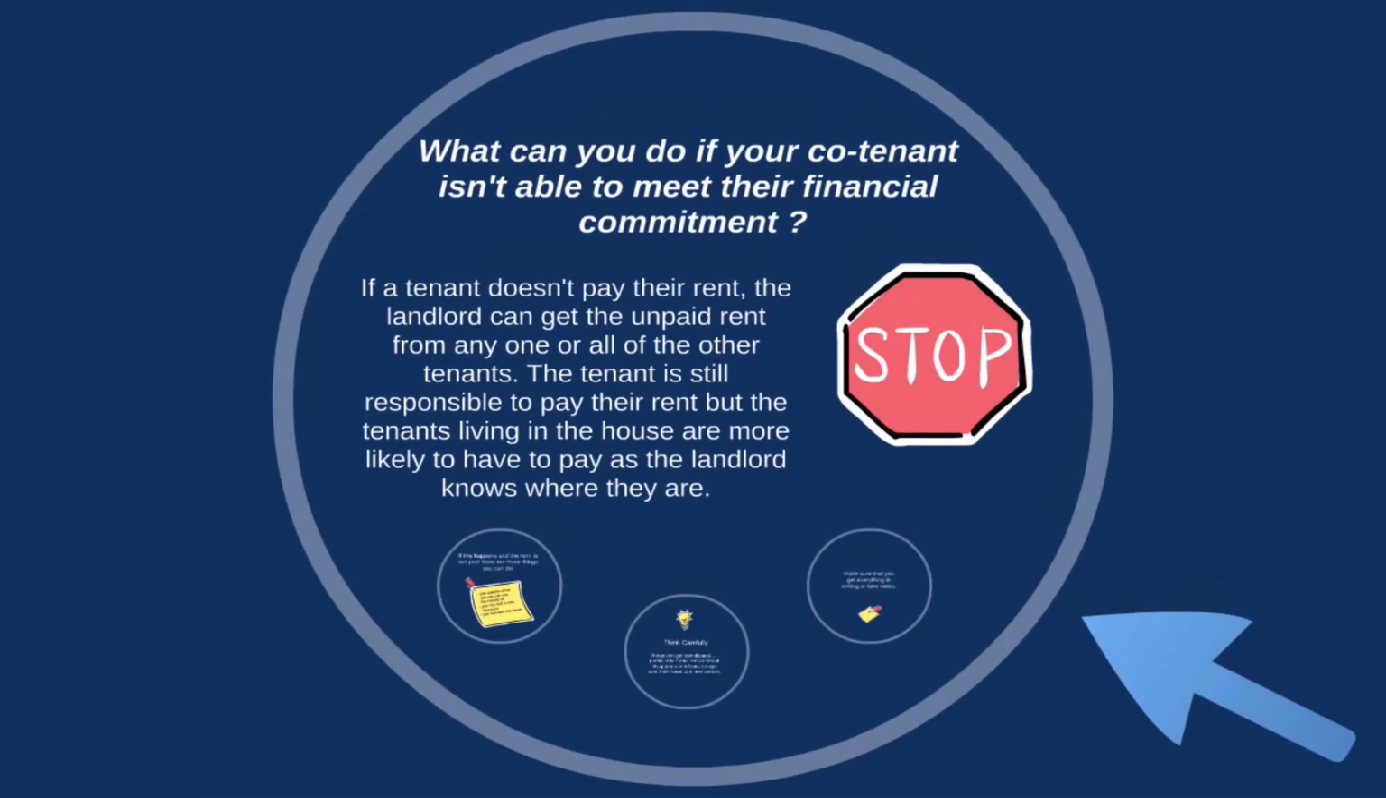But you may want to know what happens if you and your housemates can't afford to cover the co-tenant's rent if they can't pay. As all tenants are responsible for the rent, the landlord can take steps to get the unpaid rent from any one or all of the co-tenants. The tenant who hasn't paid their rent still has to pay rent because their name is on the lease. But the landlord can ask any of the tenants to pay for the late rent, even if it's not theirs. If a co-tenant can't pay, the landlord is more likely to ask the other co-tenants living in the house to pay, simply because they're easier to find.